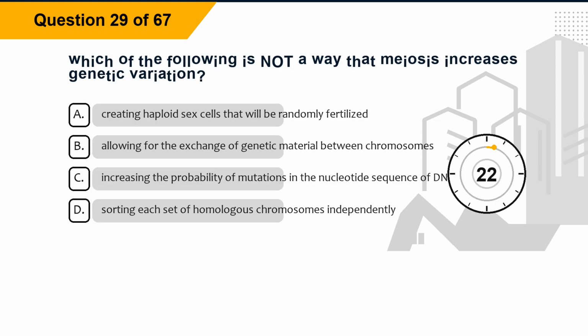Question 29. Which of the following is not a way that meiosis increases genetic variation? Option A, creating haploid sex cells that will be randomly fertilized. Option B, allowing for the exchange of genetic material between chromosomes. Option C, increasing the probability of mutations in the nucleotide sequence of DNA. Option D, sorting each set of homologous chromosomes independently.